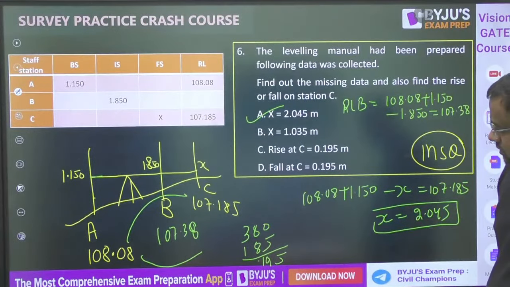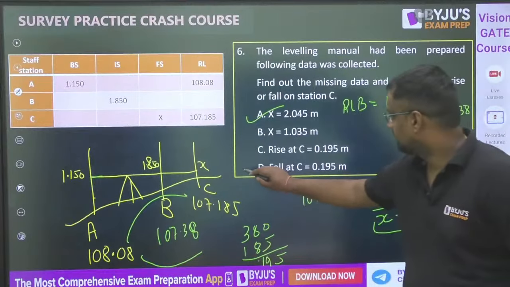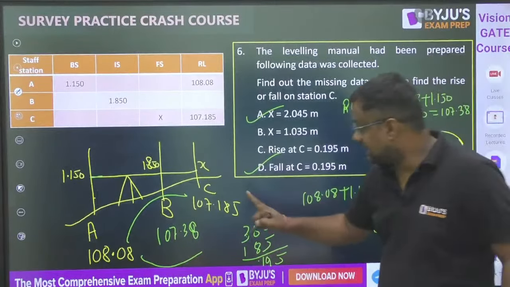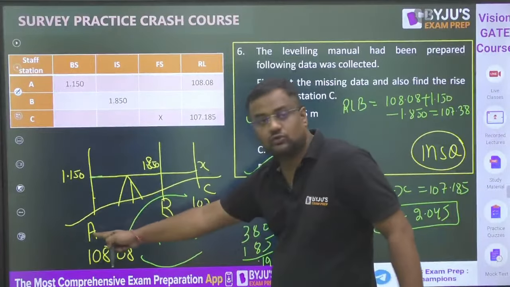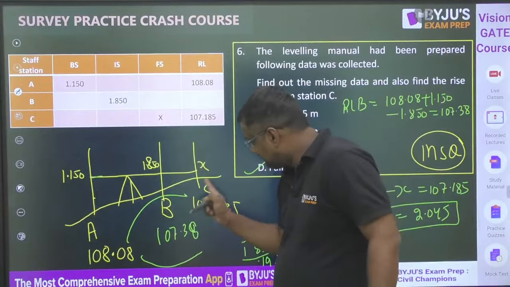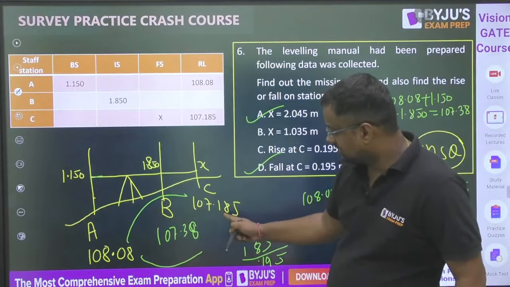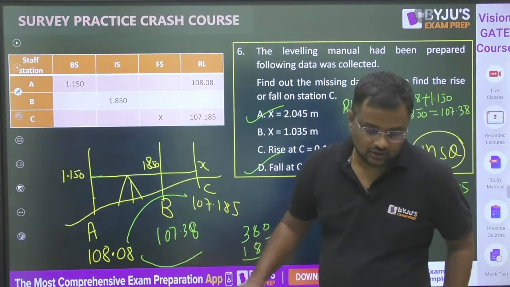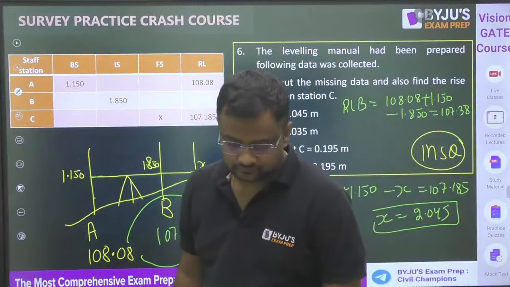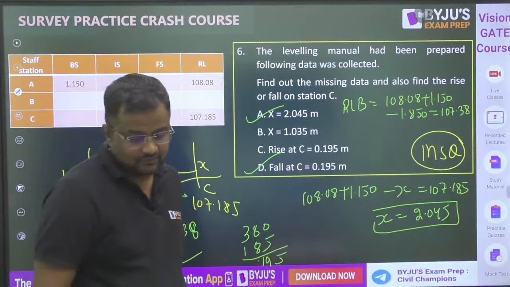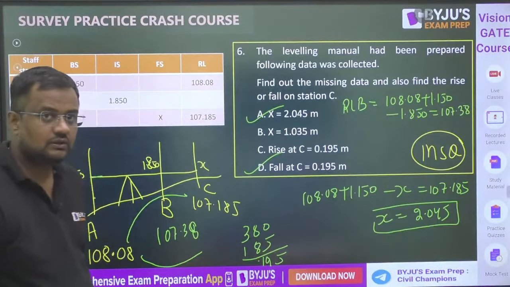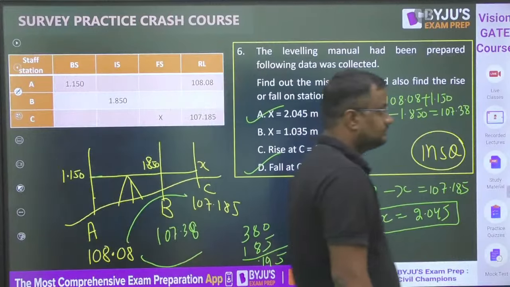It will be 0.195, and it will be a fall. Rise and fall of any point is not with respect to this point, it is with respect to the previous point. And the elevation is decreasing, so it is falling. Got it? Everyone, please.